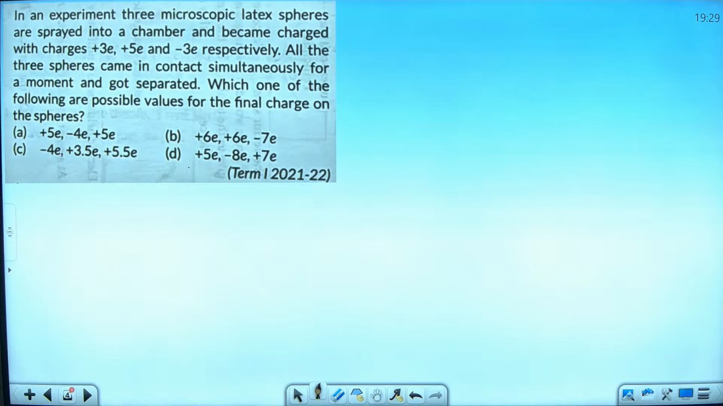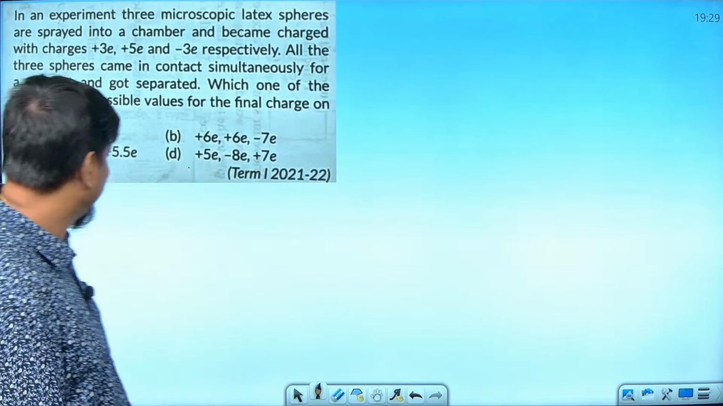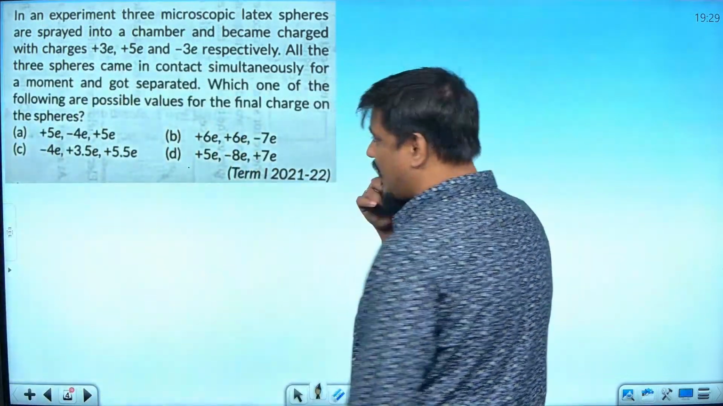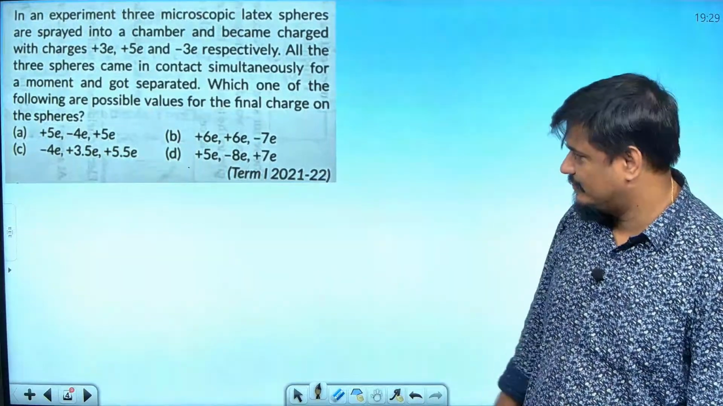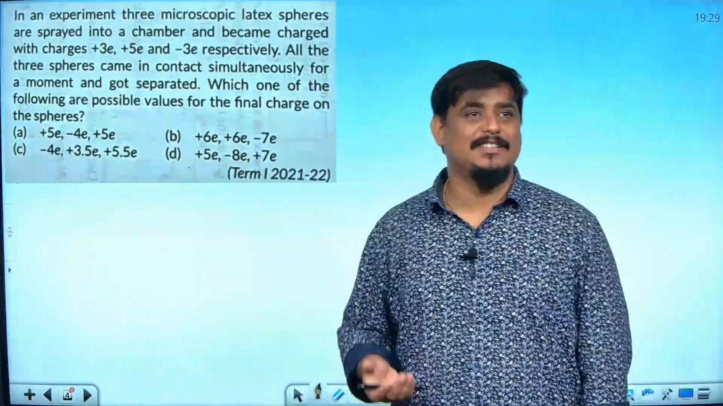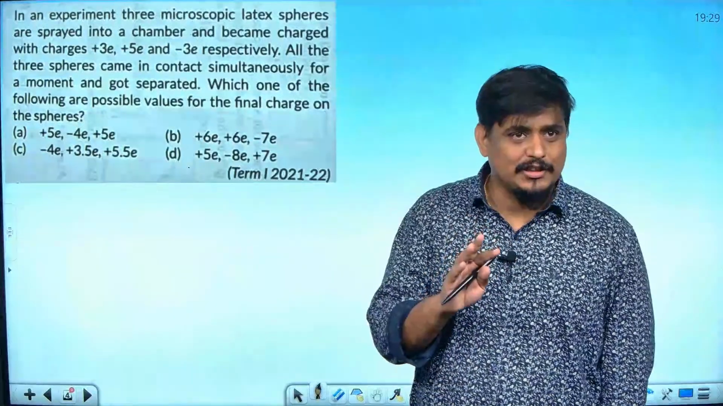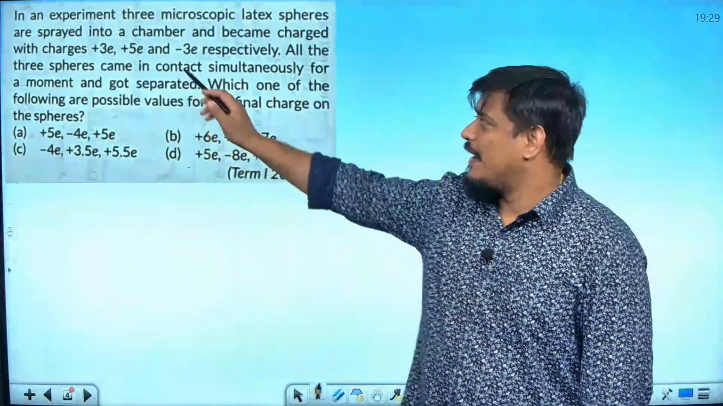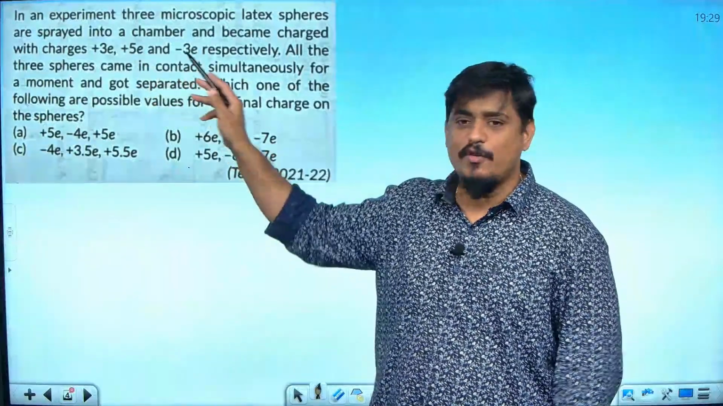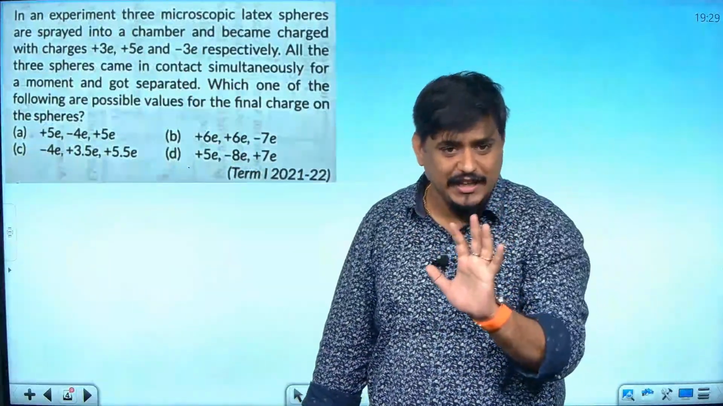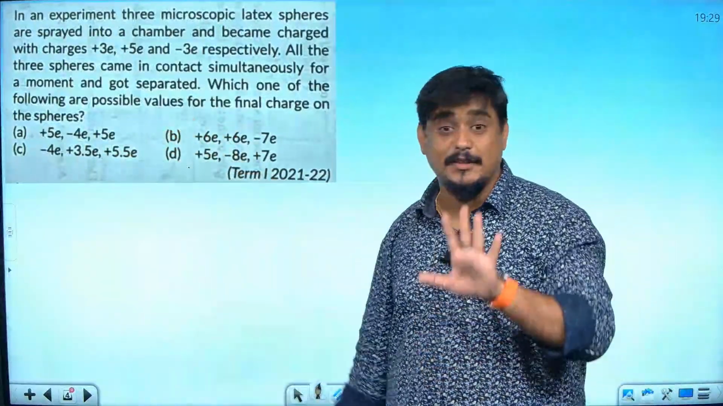Definitely it can't be C, because n cannot be correct. Obviously. Now please pay attention. Very simple question. What you should have done is add these three, right? Plus 3e plus 5e minus 3e. You would have got plus 5e. And you will check which among these 4 is giving plus 5e to you.